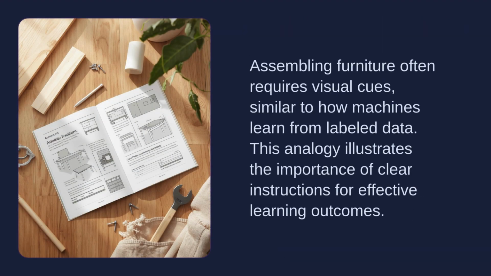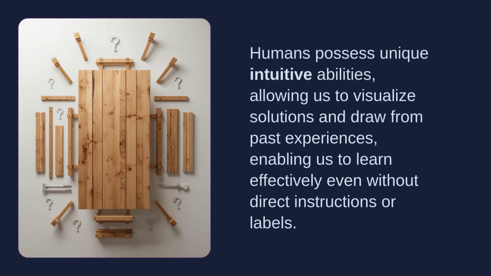For example, when we order furniture that needs assembly, we look at the assembly instructions to learn how to put the table together. Using our intuition, we could say we're performing a type of learning from labeled data. But here's the interesting part. Even without looking at the assembly instructions, we can form an idea of how the table should be assembled. This means human learning doesn't rely solely on labels. We can also reach conclusions through our own evaluation.